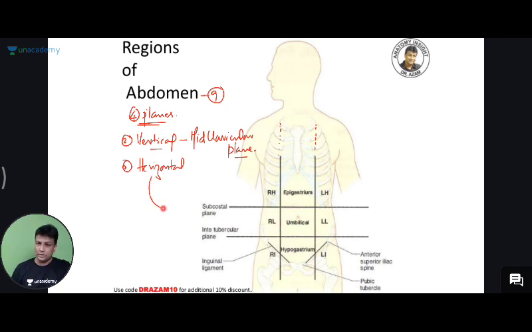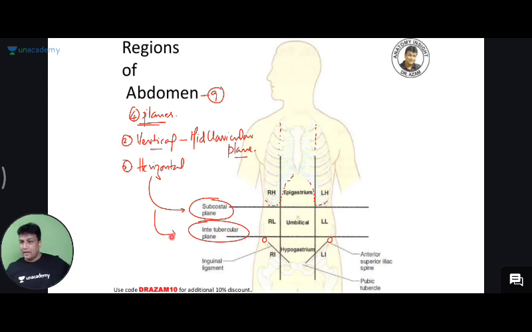And out of those 2 horizontal planes, one will be your subcostal plane, sir. Why is the name given like that? Obviously, here you'll have the costal cartilage, and that plane is just touching the lowermost part of the costal cartilage, guys. So that is why the name is given as subcostal, just below the costal margin. And here you'll have your ilium bone below, है ना? The hip bone has 3 parts: the upper expanded part is ilium, then ischium, then pubis. The ilium bone will have a tubercle here and a tubercle there, and that is nothing but your intertubercular plane, guys. So there will be 2 horizontal planes: one subcostal plane, another one the intertubercular plane.